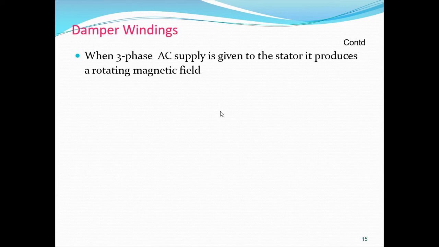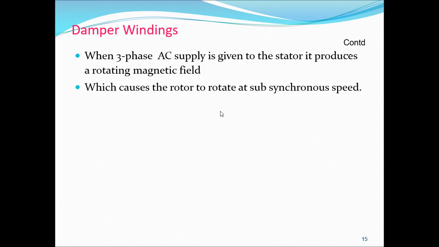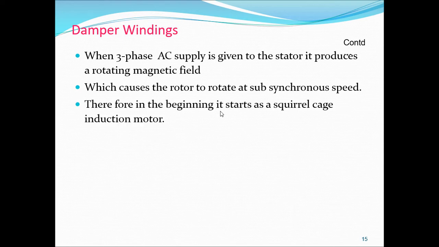When three phase AC supply is given to the stator, it produces a rotating magnetic field. What is the magnitude? Already we derived at the beginning, that is 1.5 times the maximum flux. Which causes the rotor to rotate at a subsynchronous speed. Therefore, in the beginning, it starts as a squirrel cage induction motor.